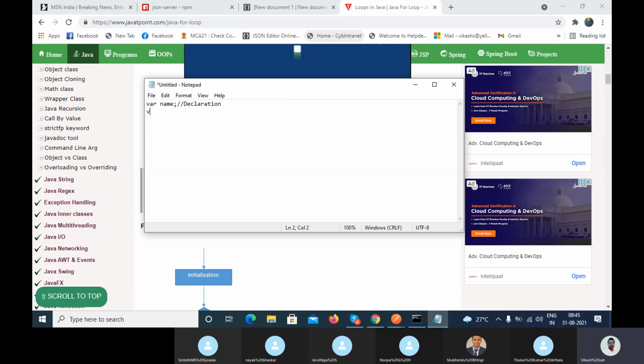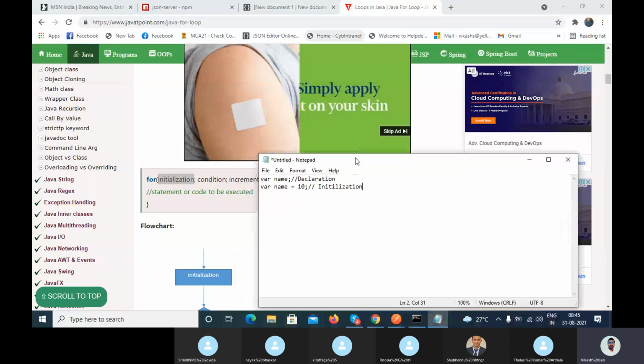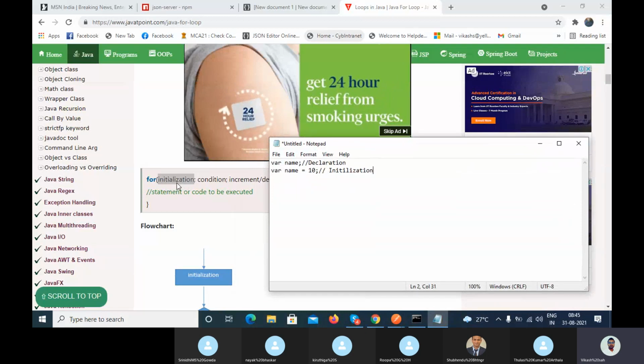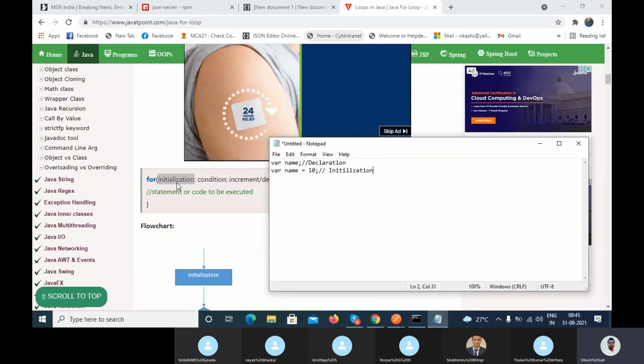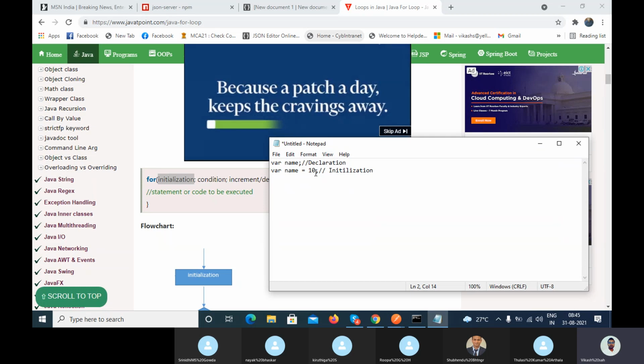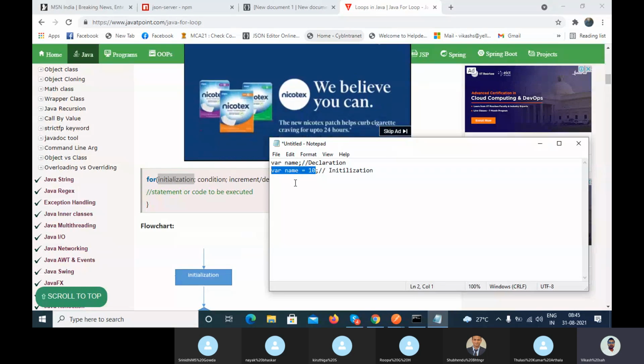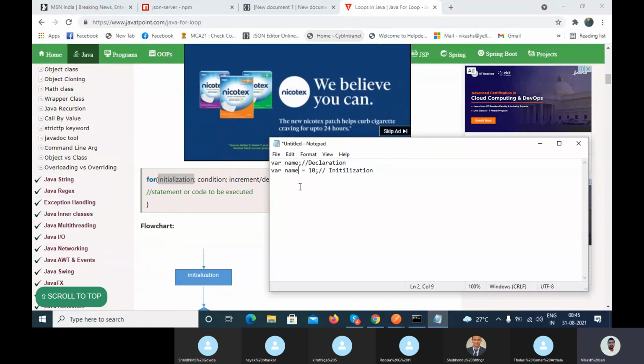If I use var name is equal to 10, this is known as initialization. If you are using initialization, you have to assign some initial value.